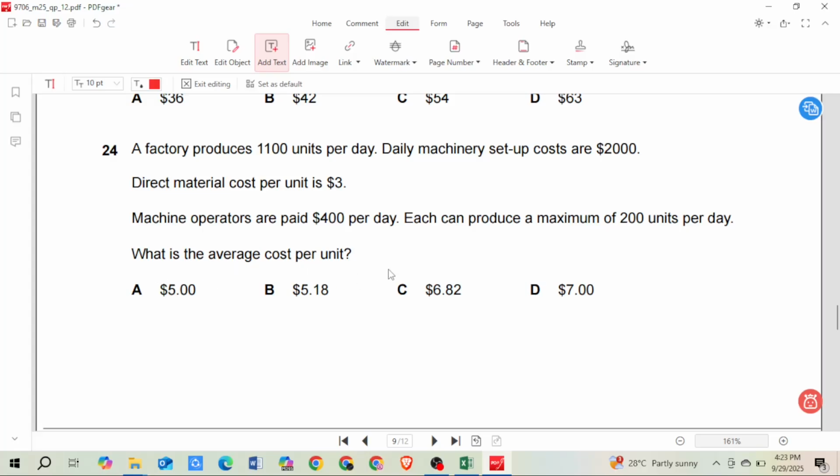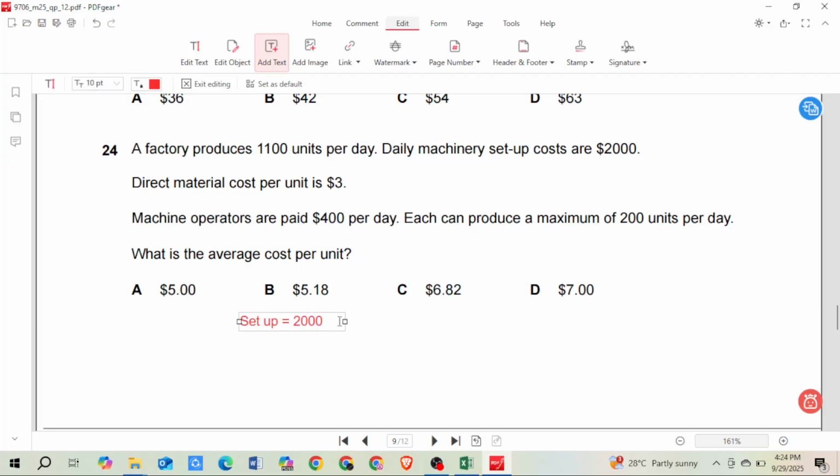Okay, simple. If we calculate the total cost and then divide it by the total output, we'll get the average cost. To calculate the total cost, let's start with our setup cost. Setup cost is 2,000 straight away.